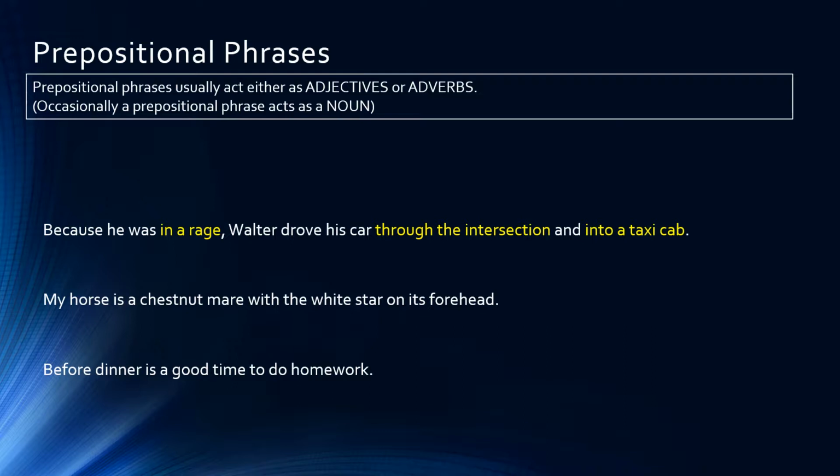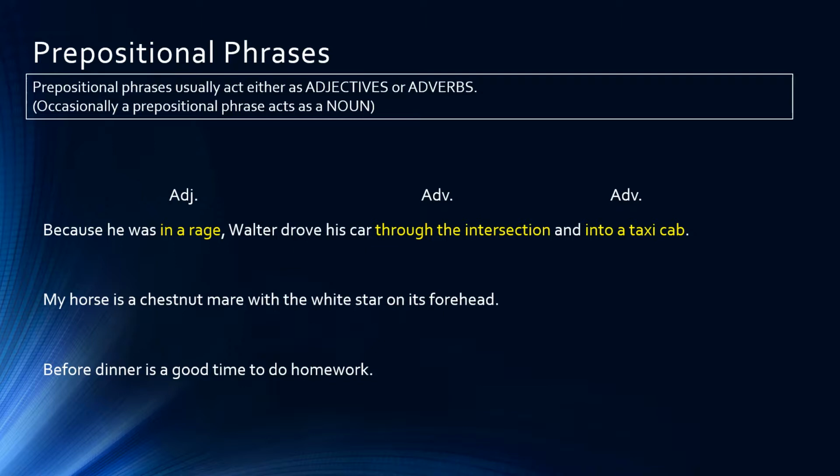But when we look at the other two, Walter drove his car through the intersection and into a taxi cab. Well, those two are prepositional phrases, through the intersection, into a taxi cab. They're prepositional phrases that are modifying the verb drove. Drove through the intersection, drove into a taxi cab. So both of those prepositional phrases are serving as adverbs in this sentence.